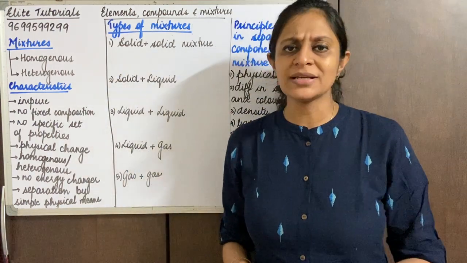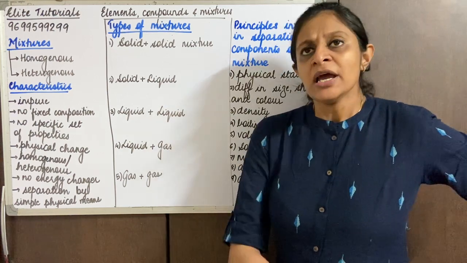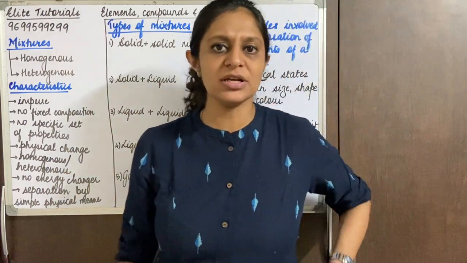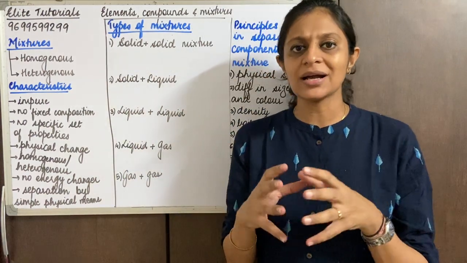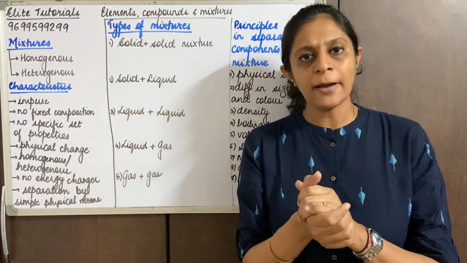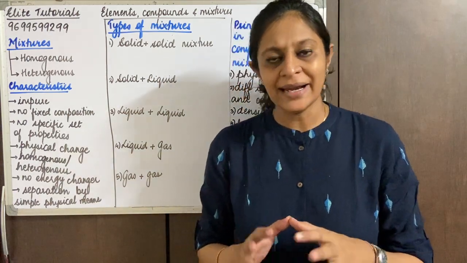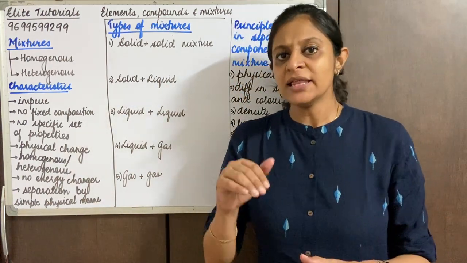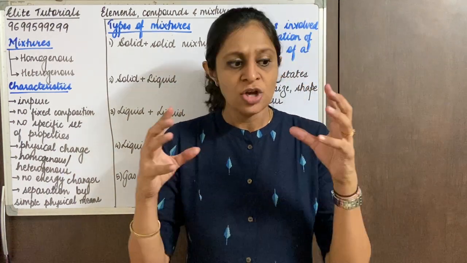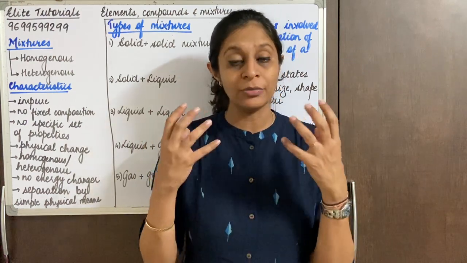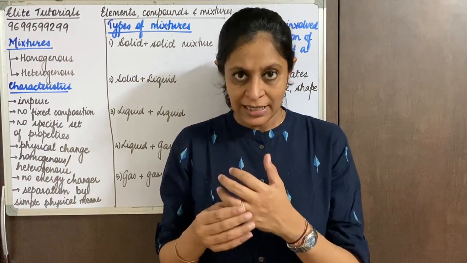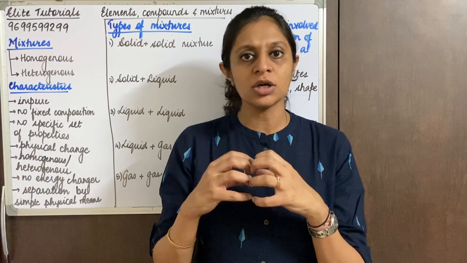Now I give you two examples before we start off with mixtures. One example of a mixture is salt in water, and the second example is oil in water. Both of them are considered mixtures. When we consider salt in water, salt dissolves in water and disappears in water. In the last video I discussed that salt and water are both pure substances. So I'm mixing these pure substances, but when we mix two pure substances, it does not mean that we are going to get a pure substance again. Why is salt and water considered a mixture?